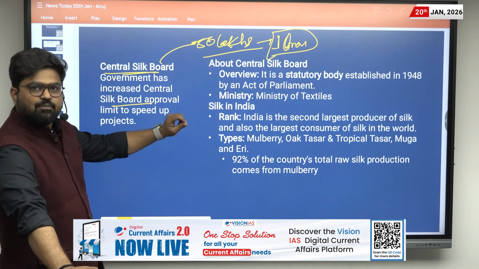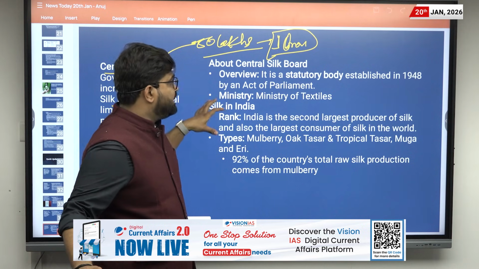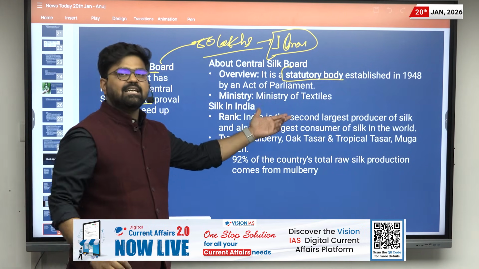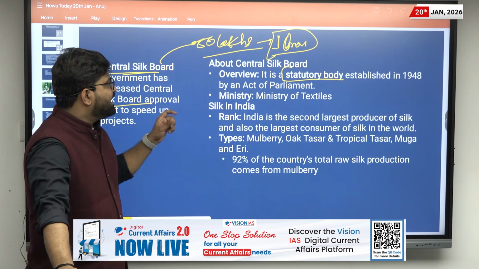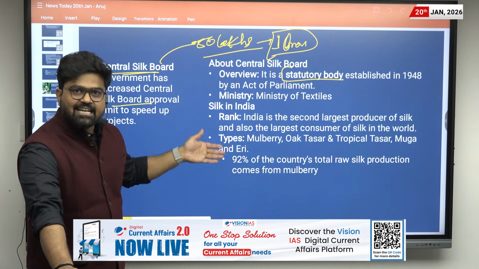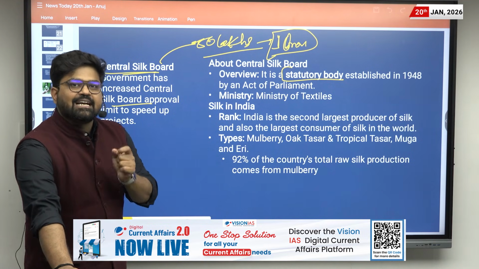Now let us understand about Central Silk Board. It is a statutory body, which was established in 1948, and as is clear from its name, it is for the development of silk, and it is under the Ministry of Textiles.